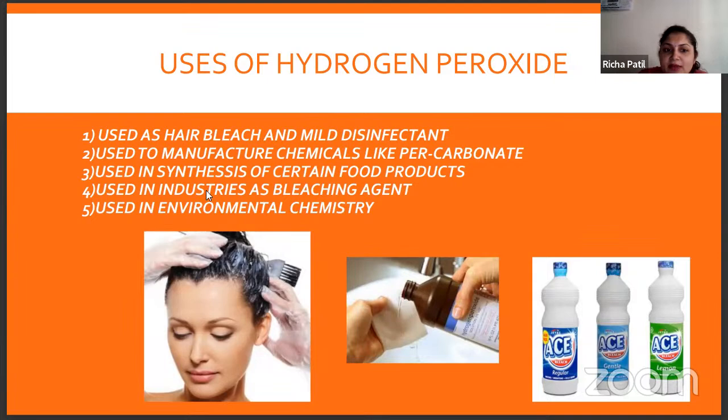Hydrogen peroxide can be used for manufacturing chemicals like perborate. Percarbonate is also a chemical. To prepare this percarbonate, you are using hydrogen peroxide. So from hydrogen peroxide, you can manufacture chemicals like percarbonate.